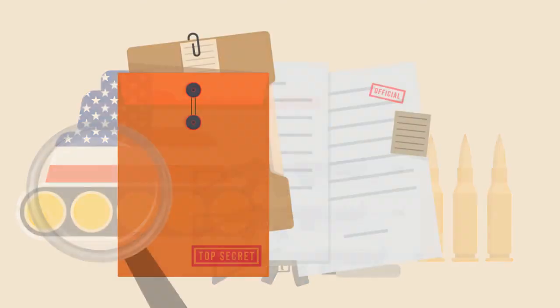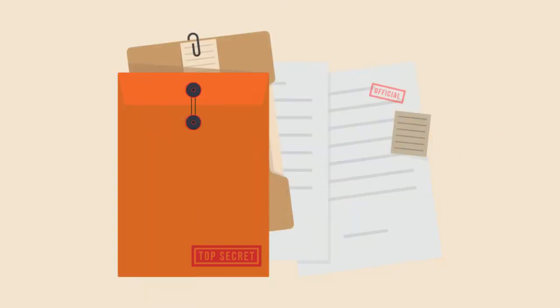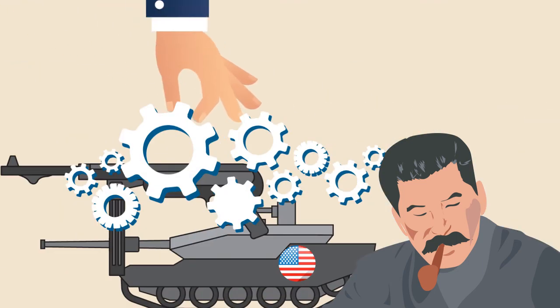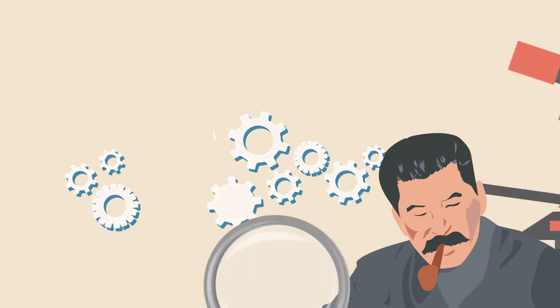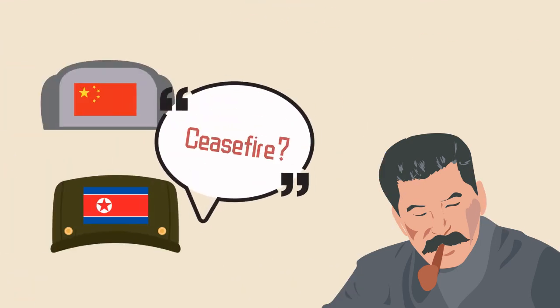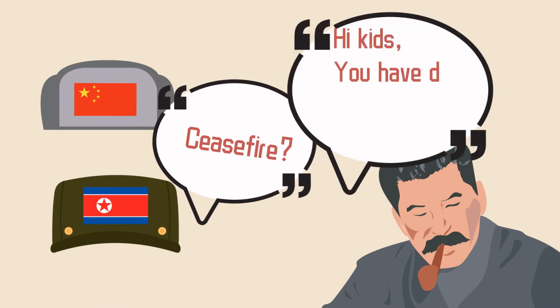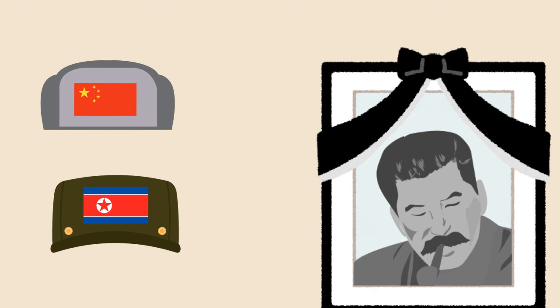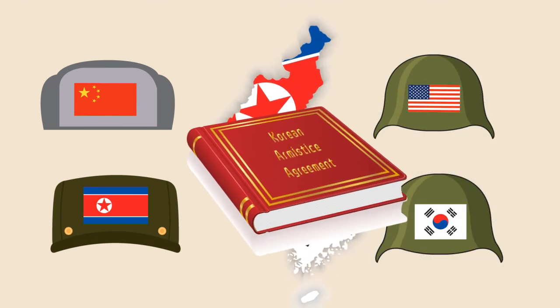According to declassified Soviet documents released after the fall of the USSR, Stalin himself may have been the main obstacle to peace in Korea, especially because of the intelligence gathered on the American war machine and the testing of new Soviet military equipment during the conflict. Even when China and North Korea wanted a ceasefire, Stalin did not agree. In March 1953, Stalin died suddenly. Just 4 months later, the Korean Armistice Agreement was signed.